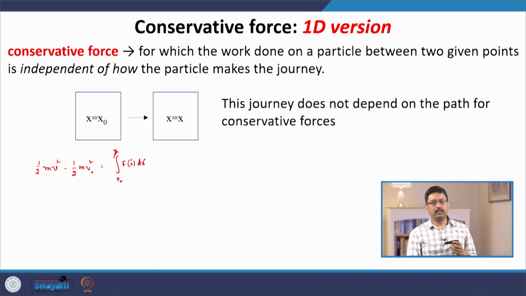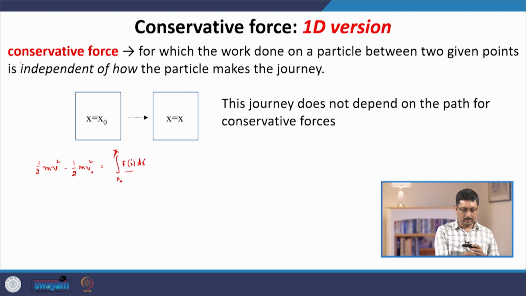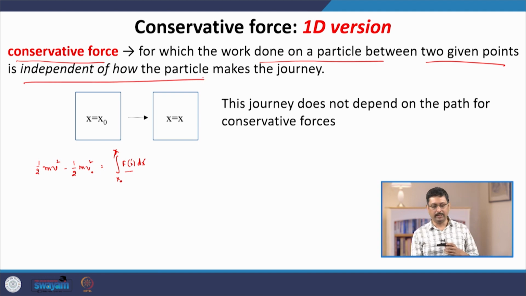Now, there is this special case of conservative force. There are certain forces for which we can simplify this even further. These forces, which are denoted as conservative forces, have the property that the work done on a particle between two given points is independent of how the particle makes the journey.